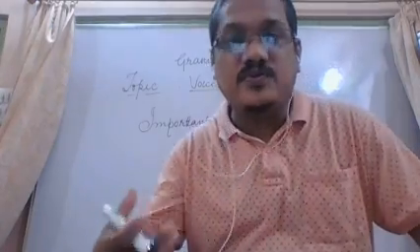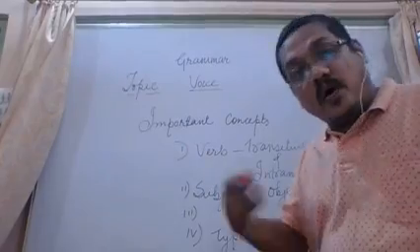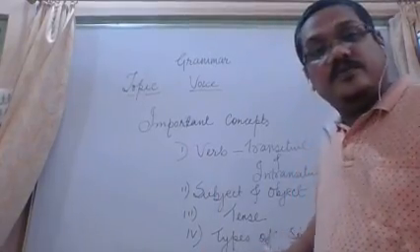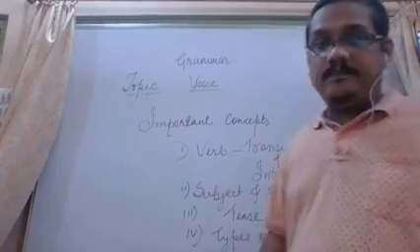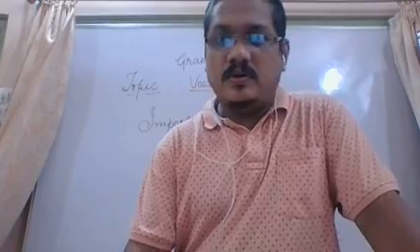You will have different structure of the sentence for different types of sentence. So we have different types of sentence.